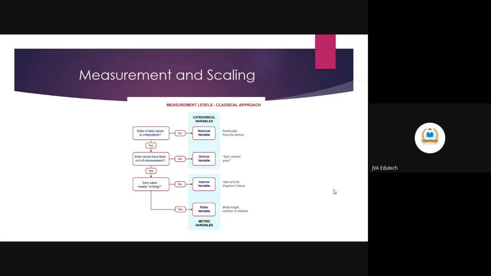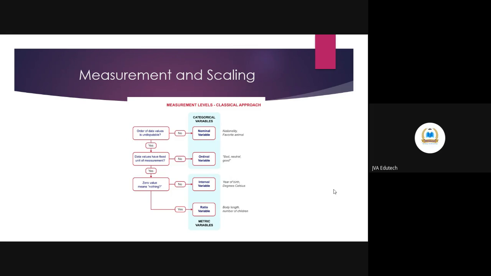So the first thing, this is the building block of statistics, the measurement and the scaling. Why? Because basically there are two kinds of measurements: categorical measurement, or non-metric measurement as we also say, and continuous measurement, or metric measurement.